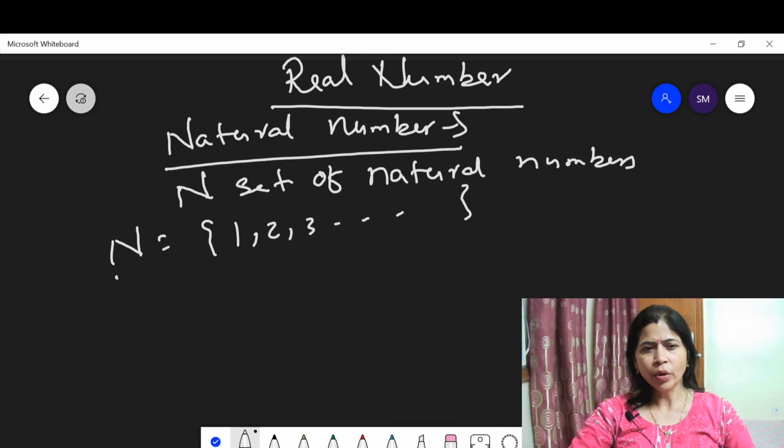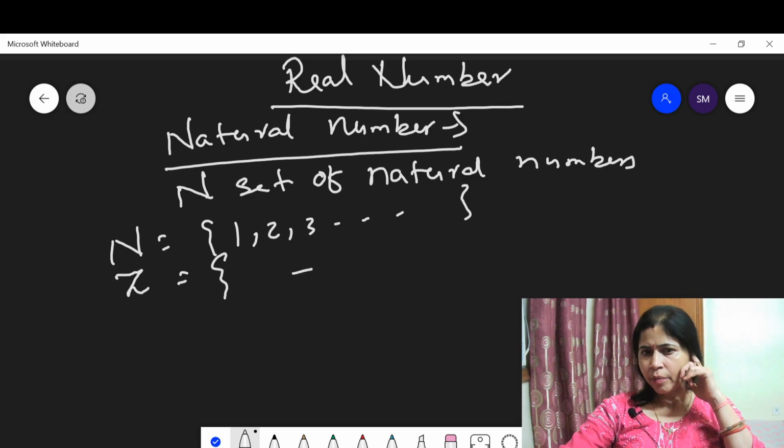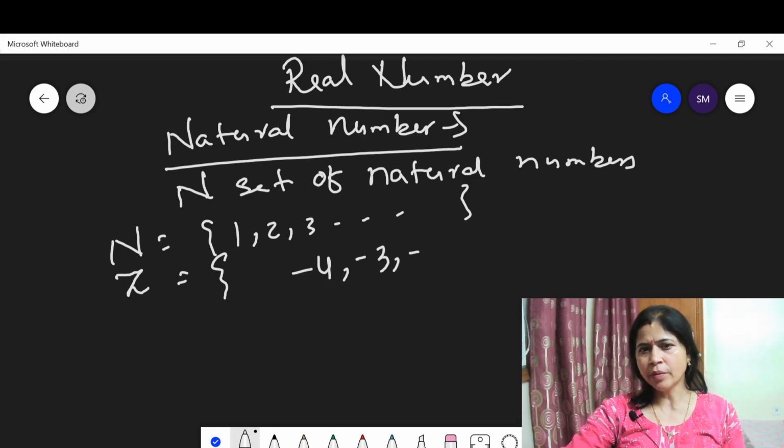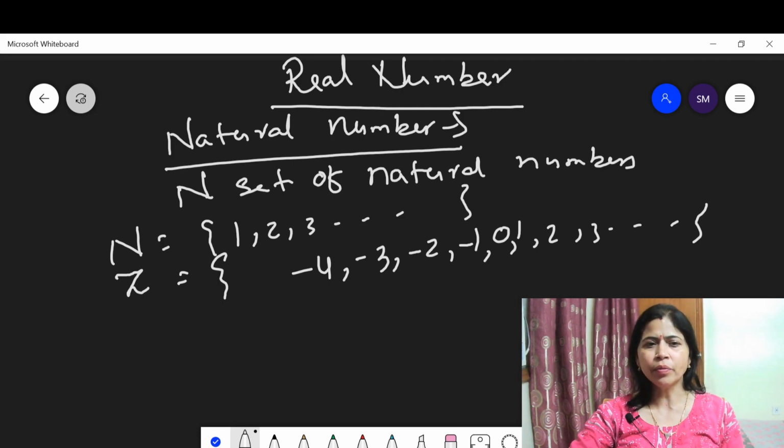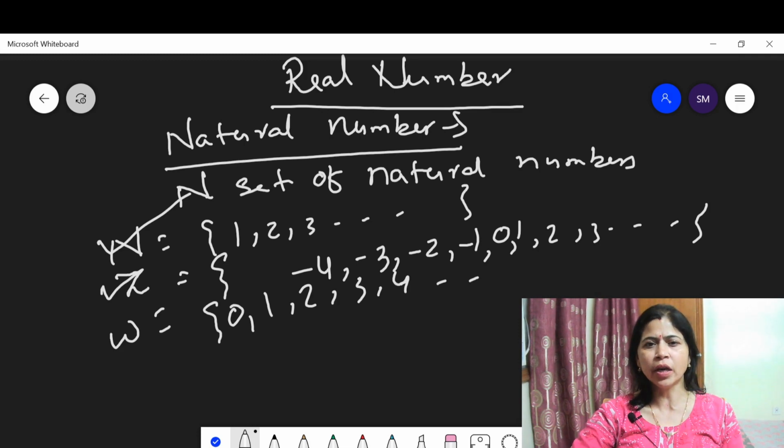Then, what do you mean by integers? Z is the set of integers. Integers are the collection of ..., -4, -3, -2, -1, 0, 1, 2, 3, ... This is the set of integers. Then W is the set of whole numbers. It contains the natural numbers including 0: 0, 1, 2, 3, 4, all these are whole numbers. This is the natural number set, this is the integer set, this is the whole number set.